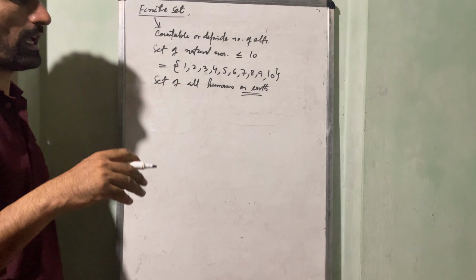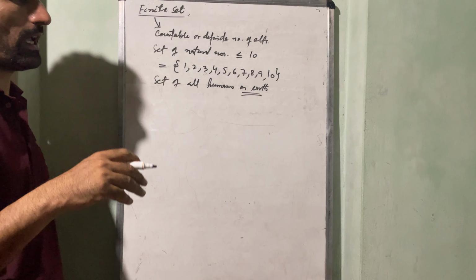So we can say the population of the world is like 2 billion or 3 billion, whatsoever. So that is also possible by census. So this is a set of all humans living on the earth. That's also a finite set because although it may take much time in counting, it is a finite set. So a finite set means which contains a finite number of elements.